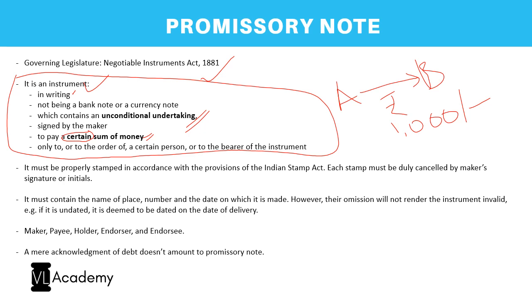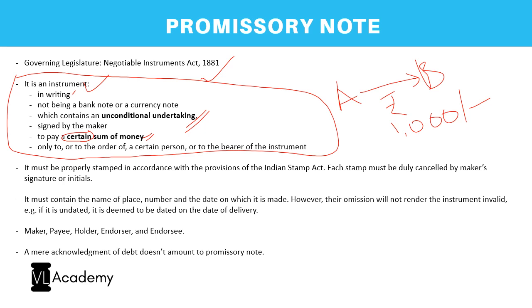What is meant by to his order? If B orders to give it to C, then I will give it to C. That is the meaning of to the order of, right? Or to the bearer of the instrument. If the instrument is agreed in such a way that whosoever bears it will have the right over it, then it becomes to the bearer of the instrument. So it would be changed accordingly. I can say I promise to pay an amount of rupees 1,000 to B, or to his order, or to the bearer of the instrument. If it is to the bearer of the instrument, I would not mention B or to his order.